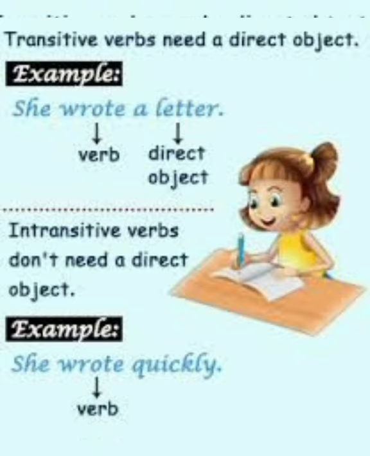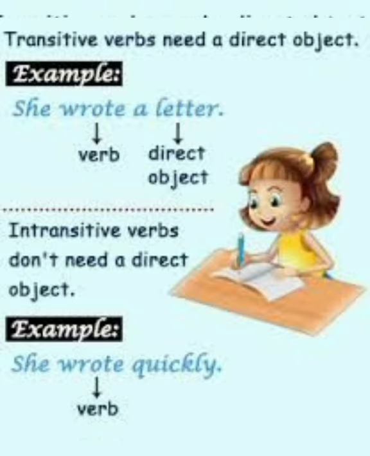You can see the example here: she wrote a letter. Here wrote is the verb and letter is a direct object, and this sentence is an example of a transitive verb, because wrote is the V2 form of write, and this wrote has a direct object called letter. But look at the second sentence: she wrote quickly. Here there is no object, there is only a verb. It is an example of an intransitive verb. Hope you understood the meaning of transitive and intransitive verbs.